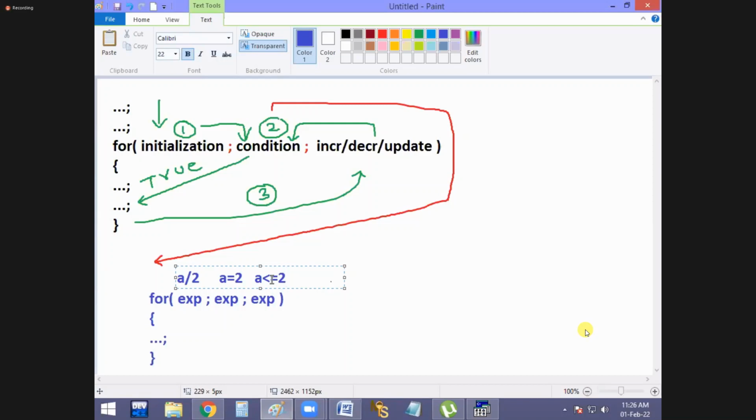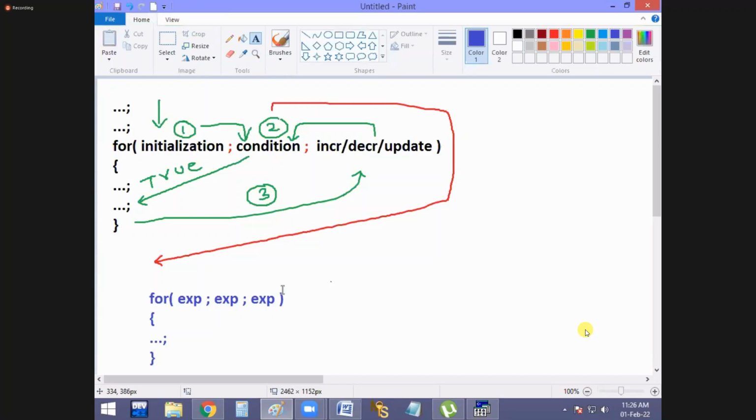But the one thing everybody has to remember, even though you are using a by 2 in the first position, it is considered to be initialization. And how many times is it working? It is the important thing. Whatever you write in the first position is initialization, and initialization happens only once. And the second one is considered to be condition only, and the third one update. Got it? Increment or decrement or update. That means in total a for loop requires how many expressions? 3. In total, in a for loop we have to write three expressions, and they should be separated with two semicolons.